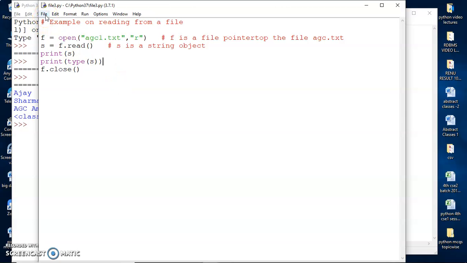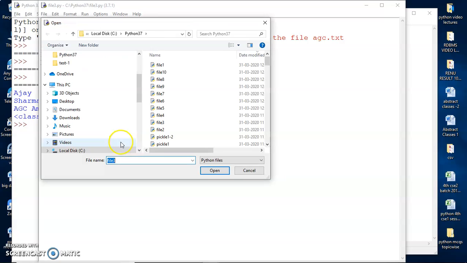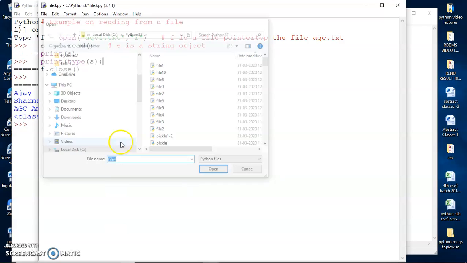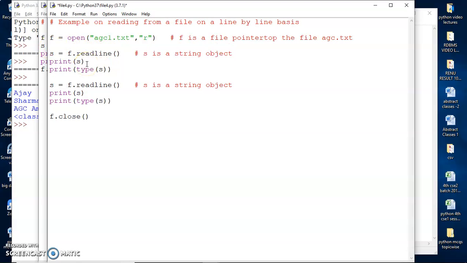Let's try another way of reading from a file. Now, let me open up another example for you. Here I'm using a readline method. If I want to read from a file line by line, then I need to take the help of the readline method. So what I'm doing here is I'm first opening the file agc1.txt in the read mode, and then I'm using s is equal to f dot readline.